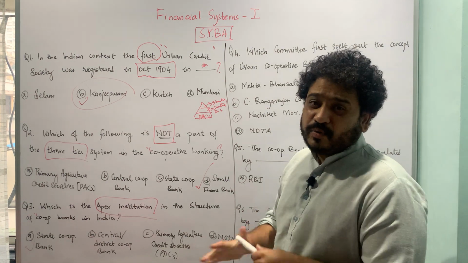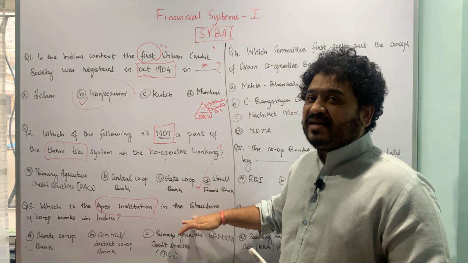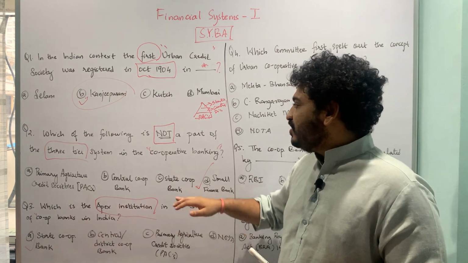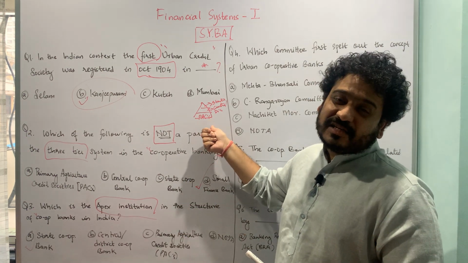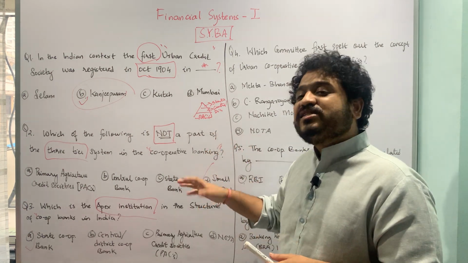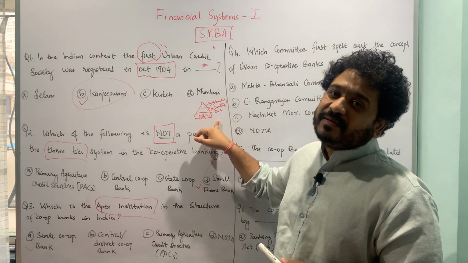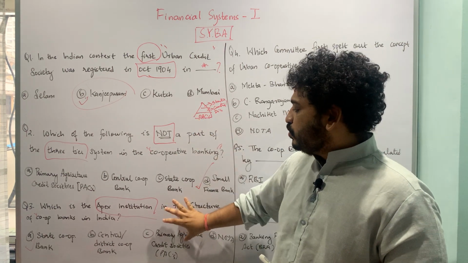So I hope the question is pretty much clear. The question can be the other way around as well: which is the last tier in the cooperative banking structure in India, and the answer would be primary agricultural credit society. So these are the various combinations in which questions may appear when you are talking about the three-tier structure of cooperative banking in India. So I hope the third question is pretty much clear.